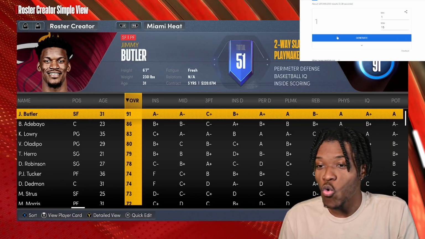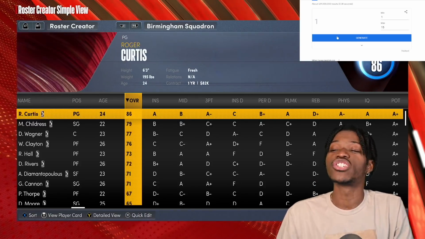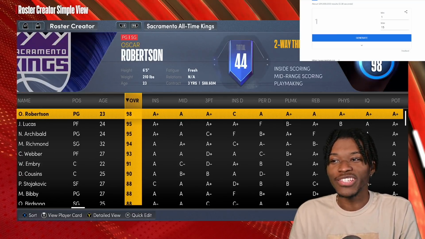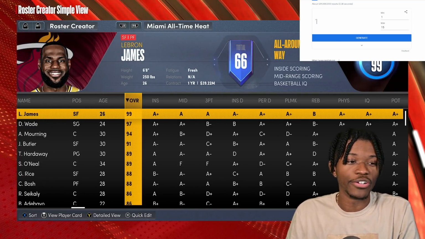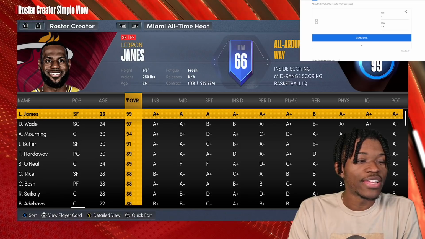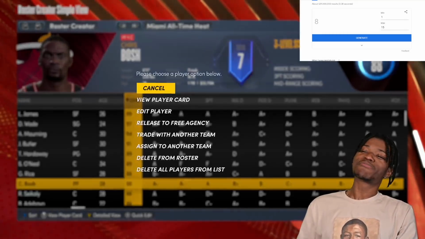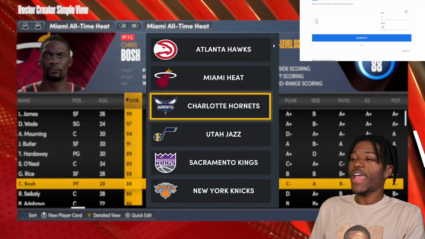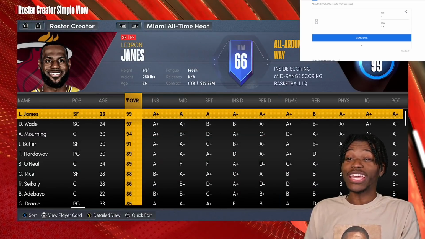Next, we have the Heat. Ooh, the Heat made a lot of changes this offseason. They're going to be adding another legend. And I say another because they already added one this offseason, and his name is Kyle Lowry. You know what I'm saying? They're getting 8. 1, 2, 3, 4, 5, 6, 7, 8. Chris Bosh comes back, which is, what a great story. Hall of Famer Chris Bosh is back in Miami. I ain't even have to trade nobody to get him now. You know what I'm saying?